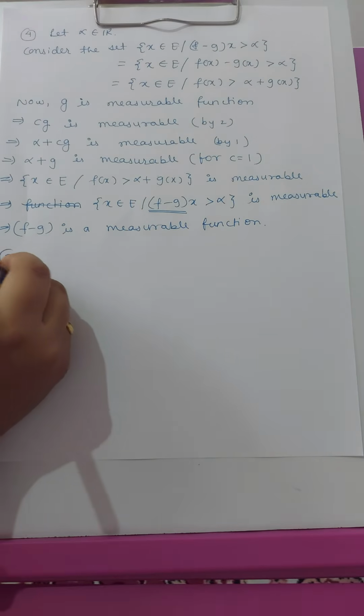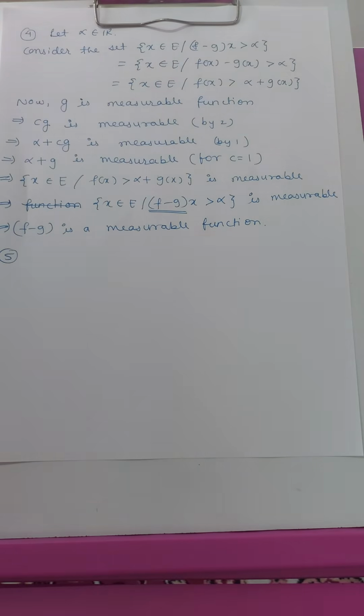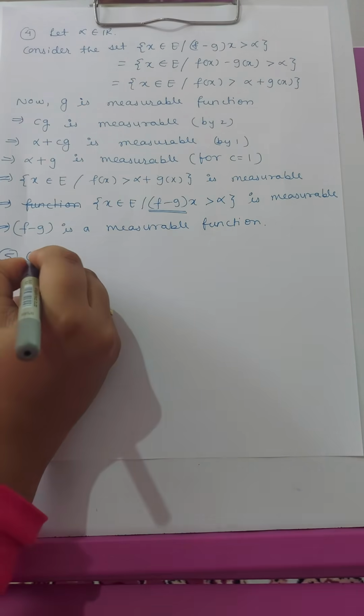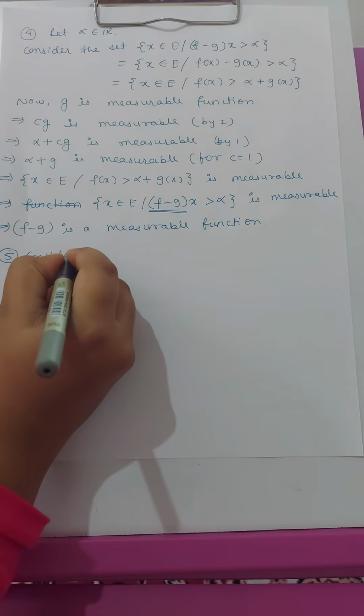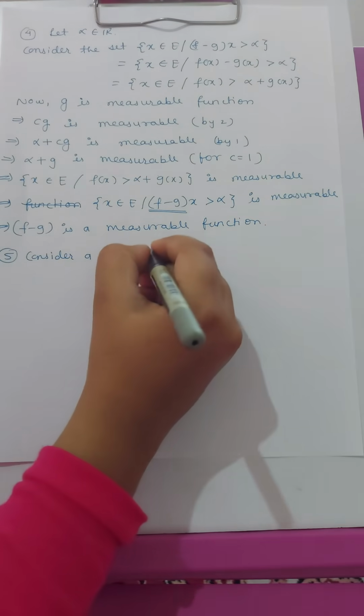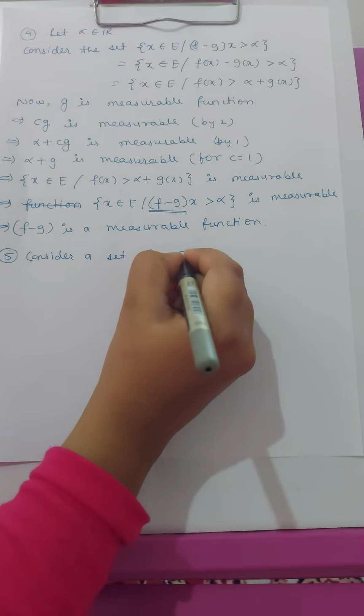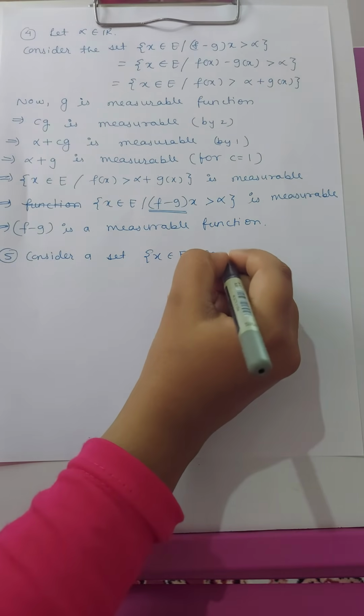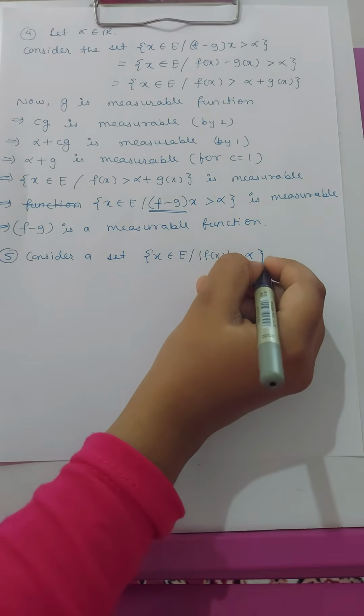Now in the fifth condition we have to prove that mod of f of x is a measurable function. So we consider a set where x belongs to E such that mod of f of x is greater than alpha.